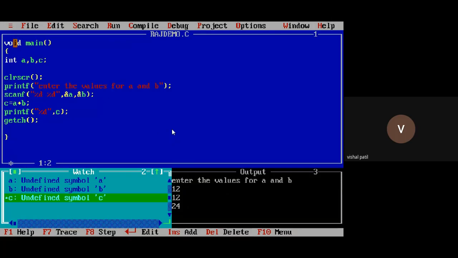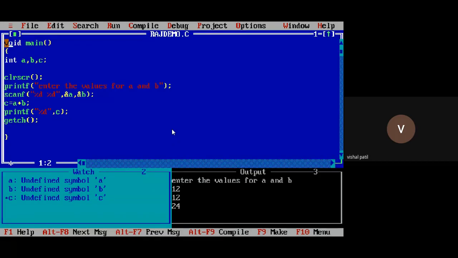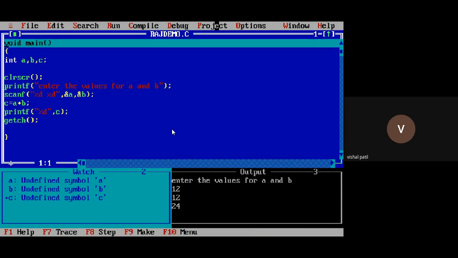So, click on void, because that is the entry point. You need to click here now in your blue screen, below the void. Now you need to press the F8 key. So I will now press the F8 key.